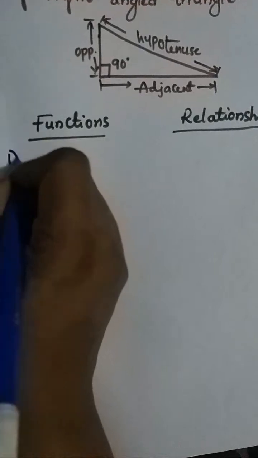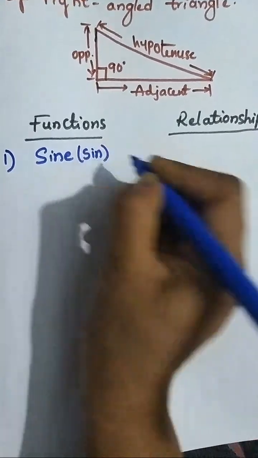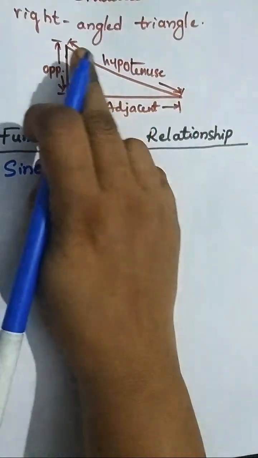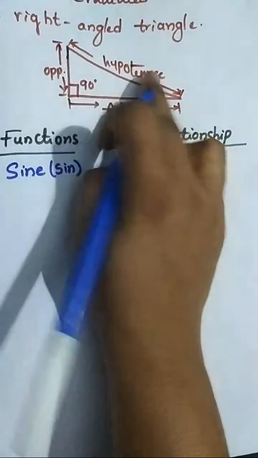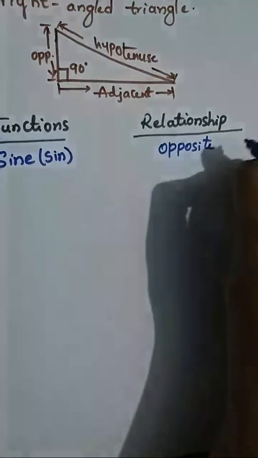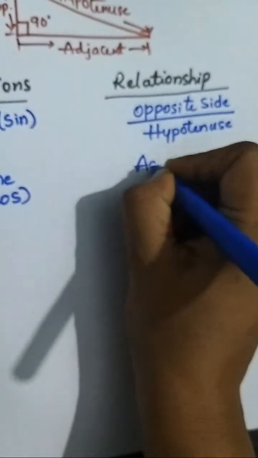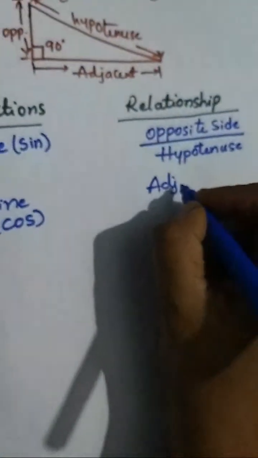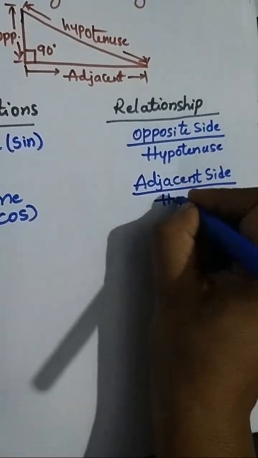Okay, first one is sine. This is abbreviated as sin, and this is in relationship to this right angle triangle. We evaluate the sine of the angle as opposite side by hypotenuse. Okay, that is opposite side by hypotenuse. Cosine, we abbreviate it as cos, is given as adjacent side by hypotenuse. From the figure it is very easy to understand.